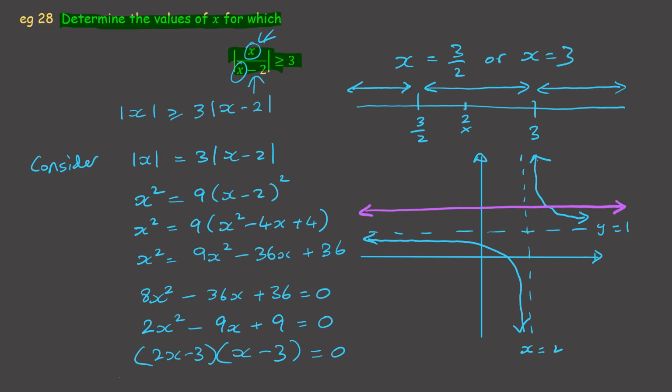And then think about the fact it's the modulus graph. So this bit would stay the same. And this one would reflect up from there. And you've already found the intersections, and you can see where it's going to be above the y equals 3 line that we put on there.